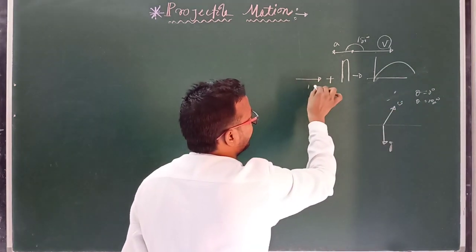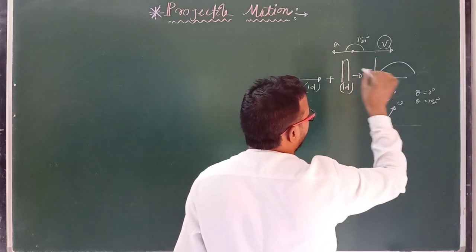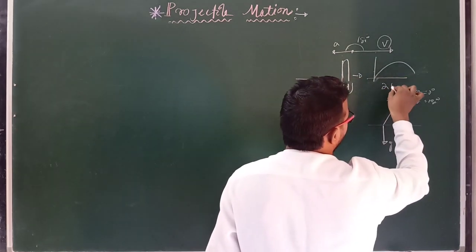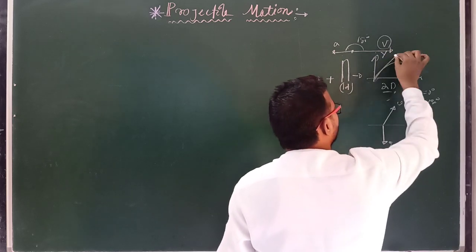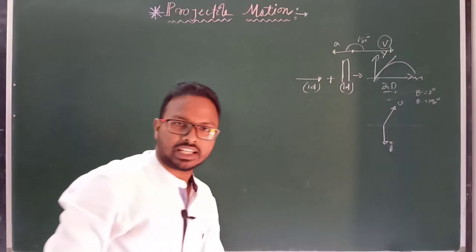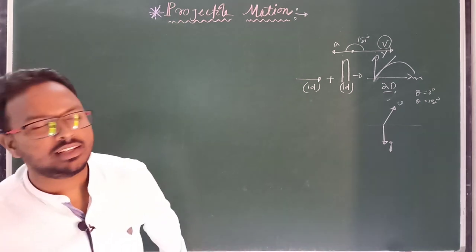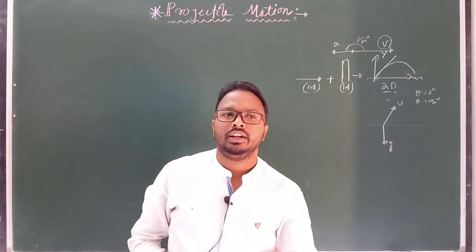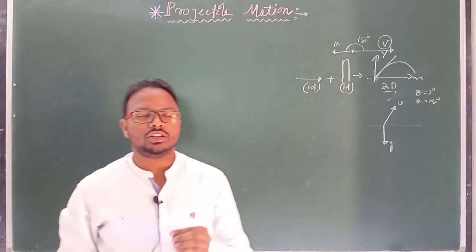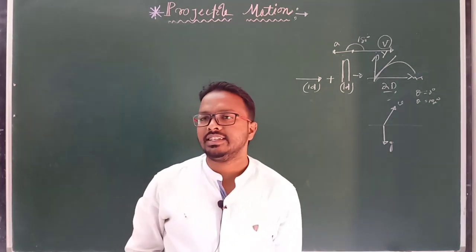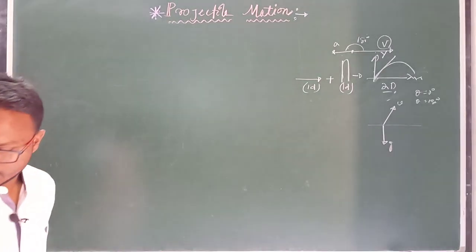This is one dimensional along horizontal, this is one dimensional along vertical, and together this is two dimensional motion in the x axis and y axis, known as projectile motion. In this case we have to assume there is only one influence on the body, that provided by acceleration due to gravity or gravitational force, and other external forces we have to neglect here. Clear?